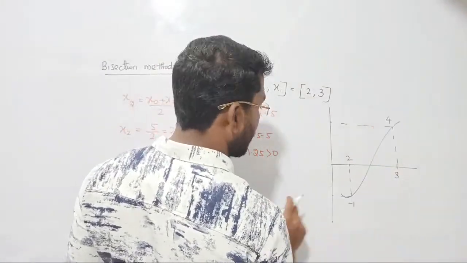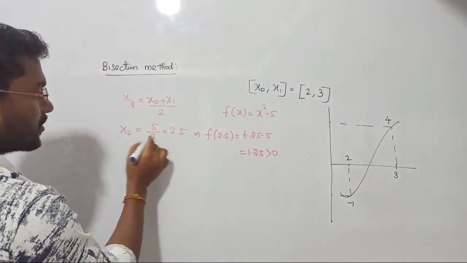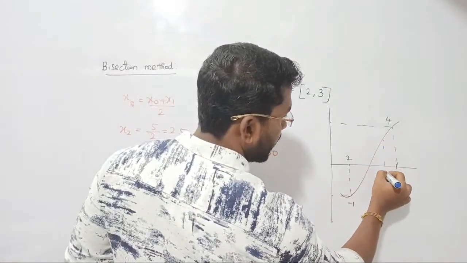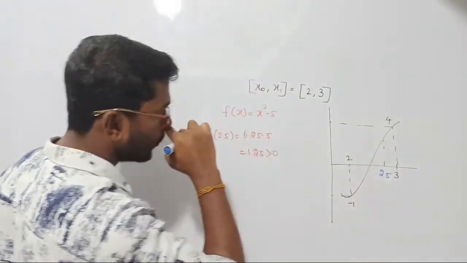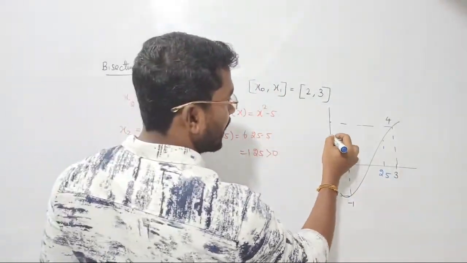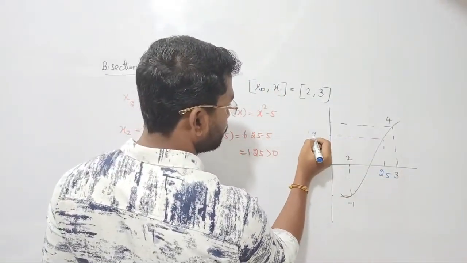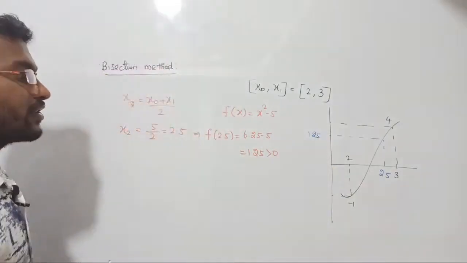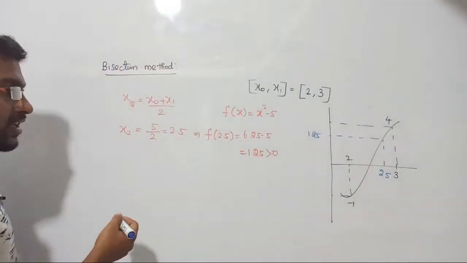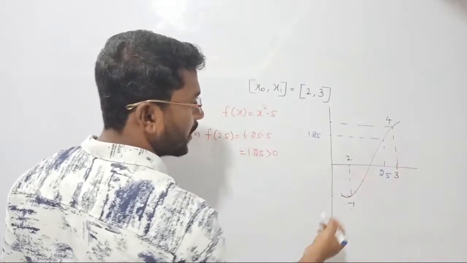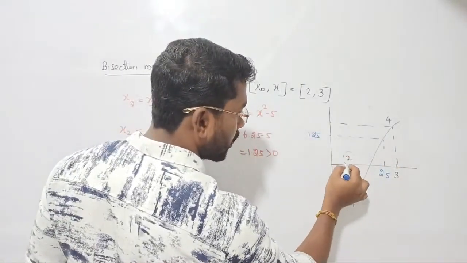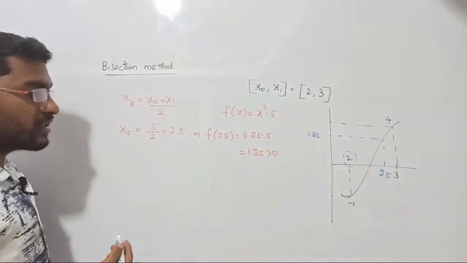So you neglect that root and consider 2.5 instead. So the new root is 2.5 and its corresponding value is 1.25. Let us continue further. Now whom have we neglected? 3 is neglected.